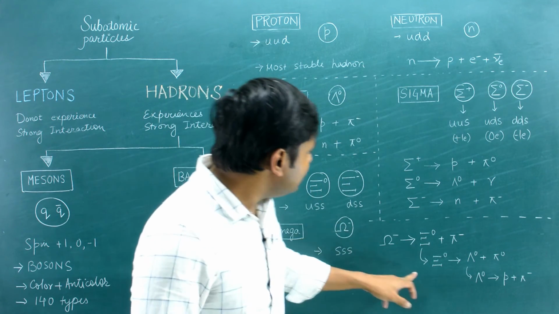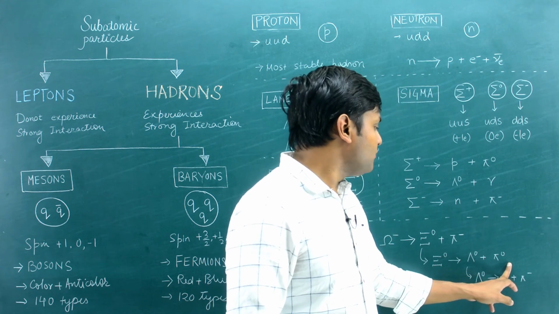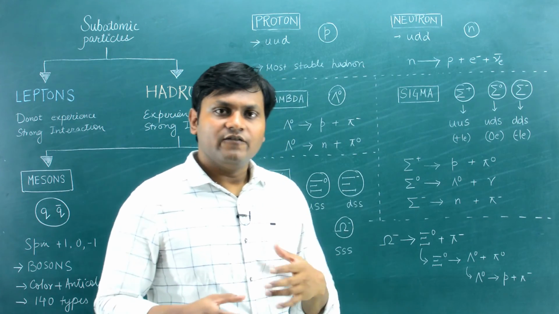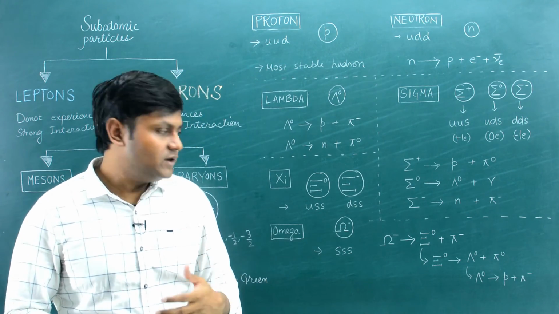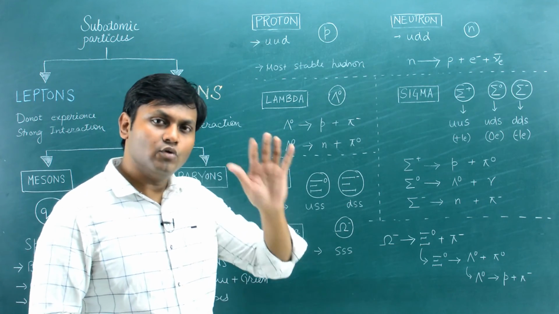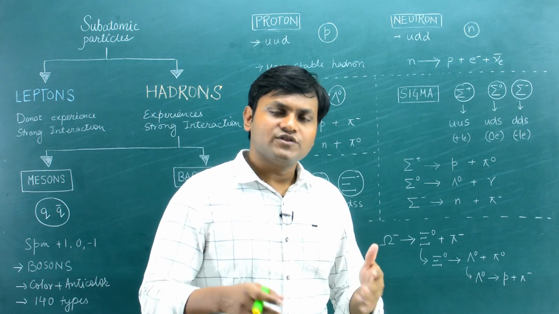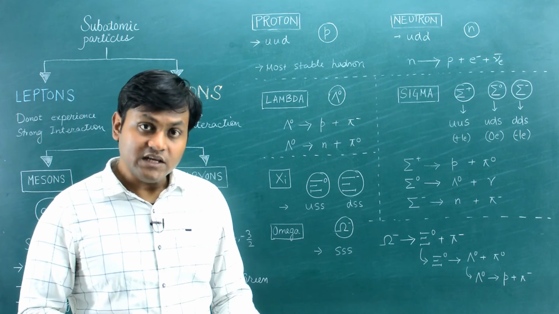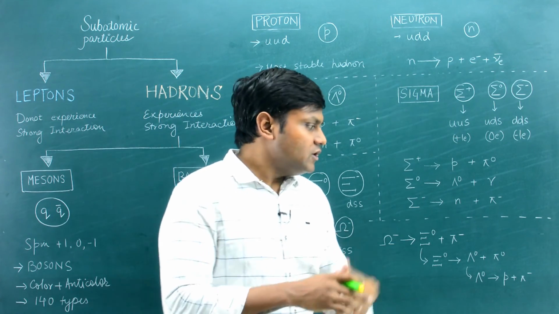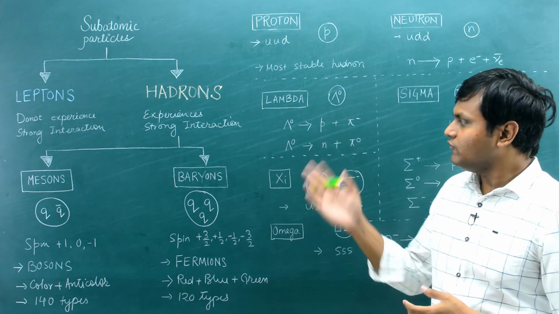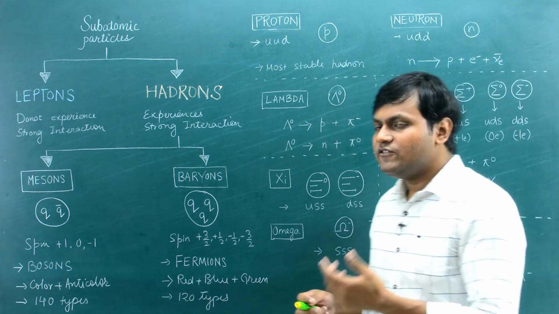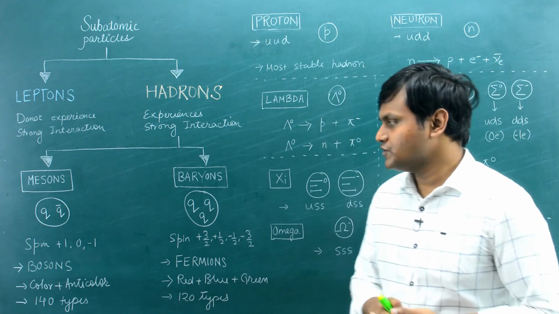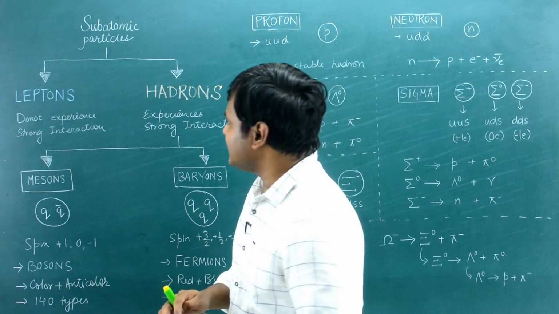This Xi particle immediately decays into a lambda particle, leading to the emission of a neutral pion, and the lambda particle immediately decays into a proton. Whenever these heavier particles are formed in a nuclear reaction, they will in a certain period of time follow certain decay branches and most of the time lead to the most stable particle, which is the proton. The moment a proton is reached, the decay branch stops. The proton is a very stable particle out of all these hadron particles. The rest can be formed for a very small fraction of a second in different kinds of high energetic nuclear reactions. So I guess that is all as far as hadrons are concerned.